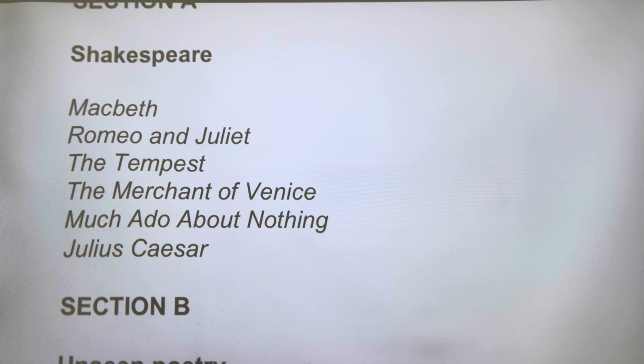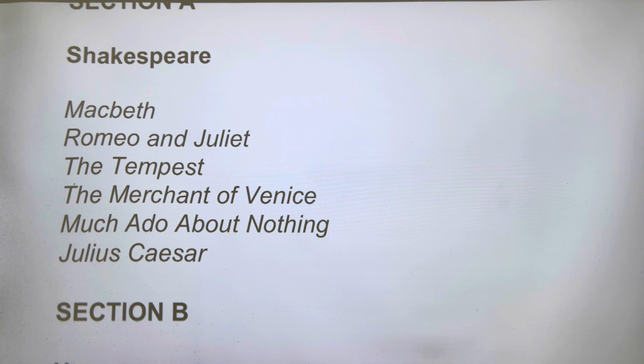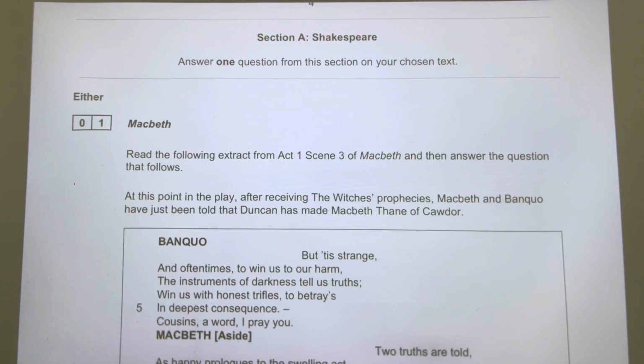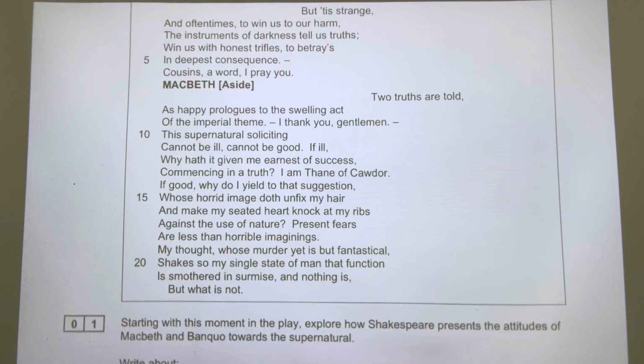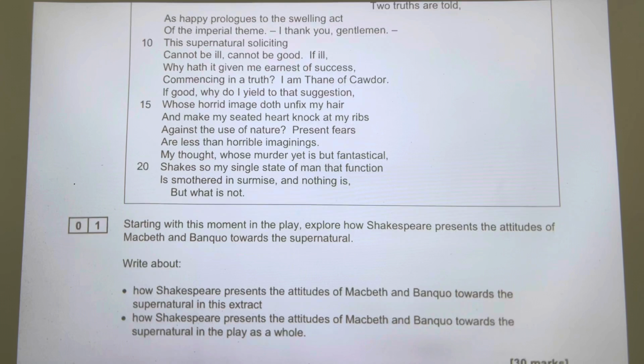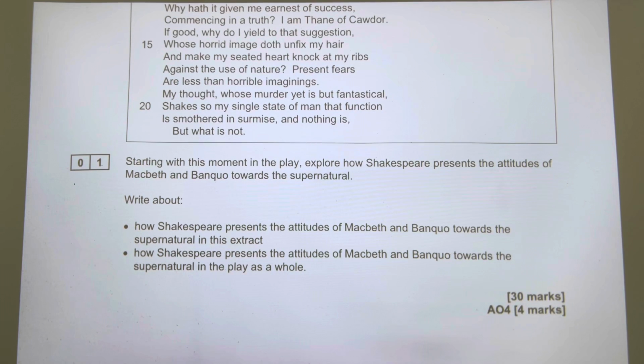Now, these are all the different Shakespeare texts that are done up and down the country, and these are your 2 most popular texts. So regardless of the text you are doing, how the Shakespeare question works, guys, is you are given an extract and then you are asked a question on the extract. You are told to talk about the extract and the play as a whole. You are aiming to do 2 paragraphs about the extract and 2 paragraphs about the play as a whole.